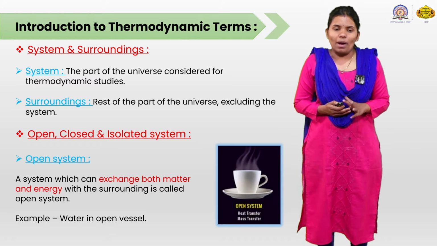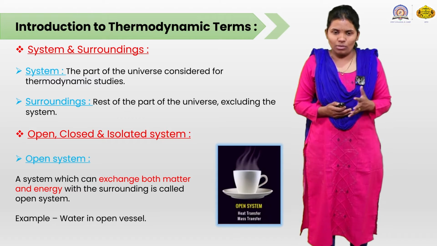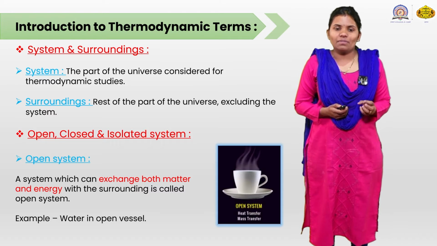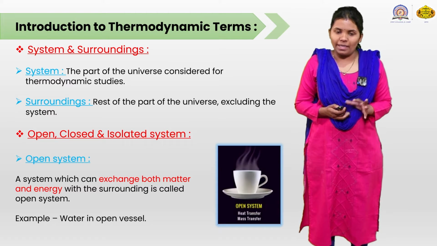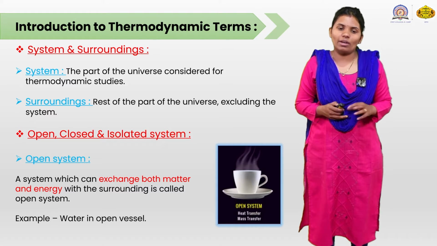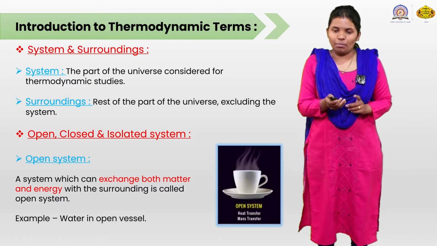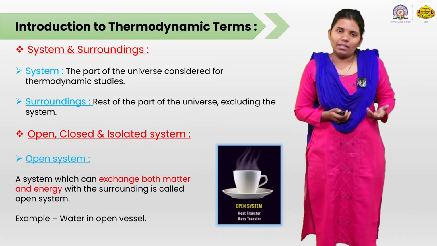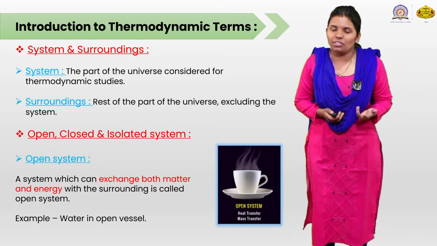In that again there are three parts, that is the open system, closed system and the isolated system. Open system: a system which can exchange both matter and energy with the surrounding is called an open system. Here you can see the picture of an open system, a cup of tea, which exchanges matter in the form of vapor and energy.